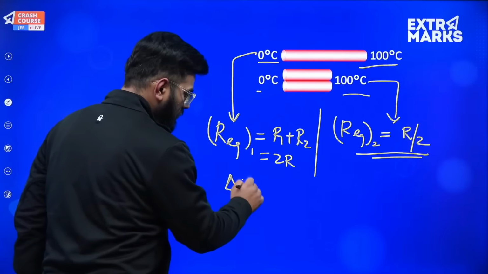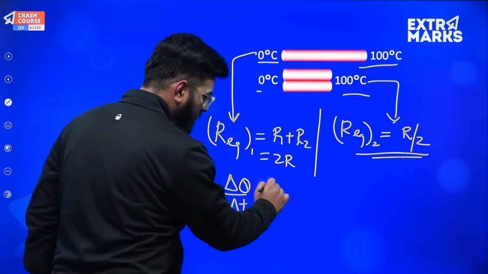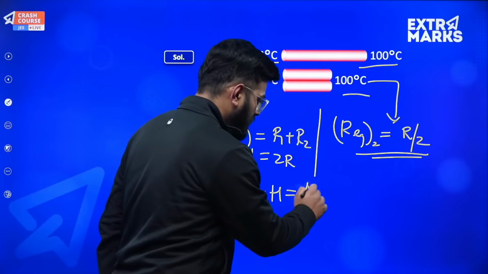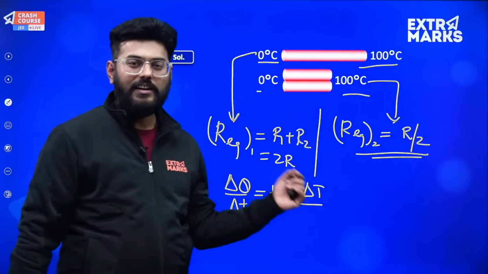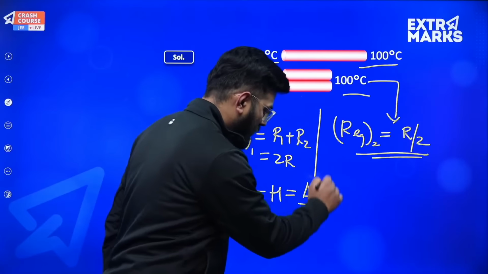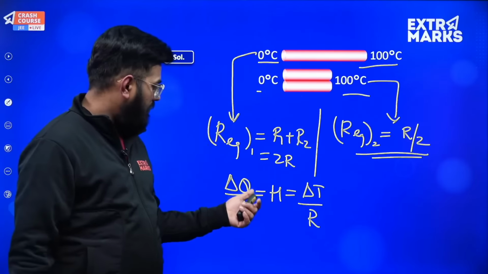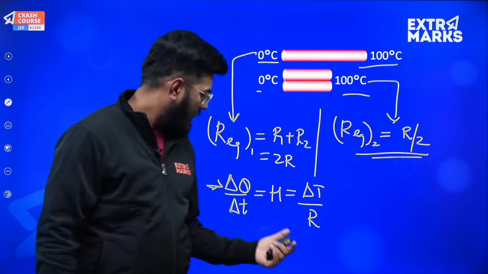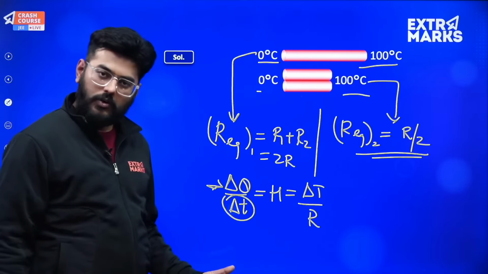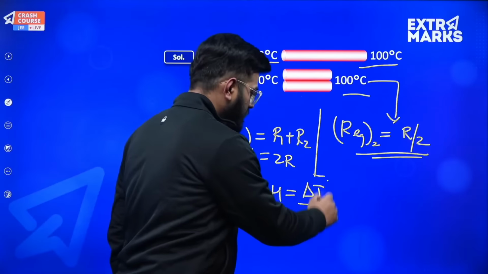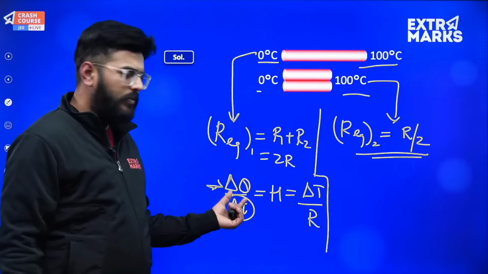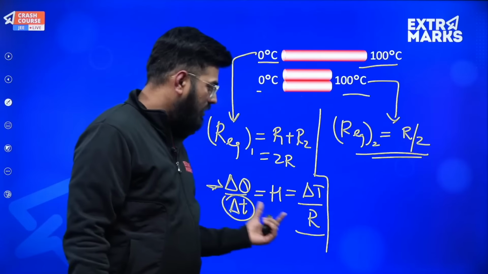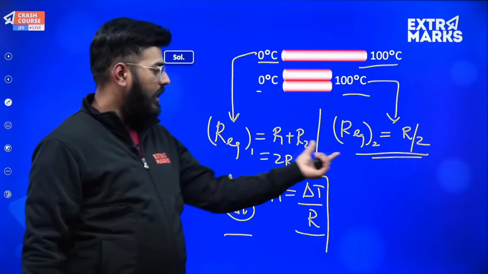delta Q by delta T, that is the value of heat, will be equal to the change in temperature, let's say delta T, divided by the heat resistance. Okay, so this is the formula, right? So now in this case I am concerned with the total amount of heat which is flowing, and I need to calculate this delta T. Okay, perfectly fine sir. So we just need to divide this expression by this expression, on both the terms of this case as well and of this case as well.